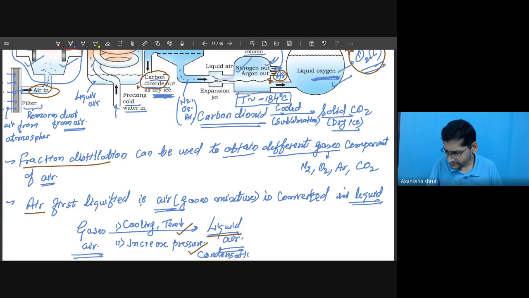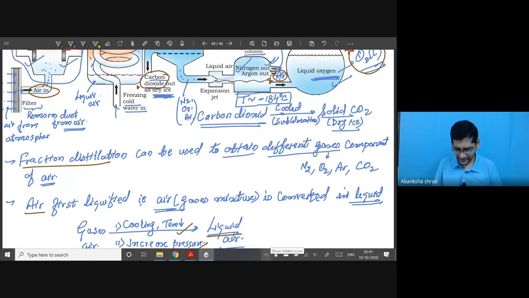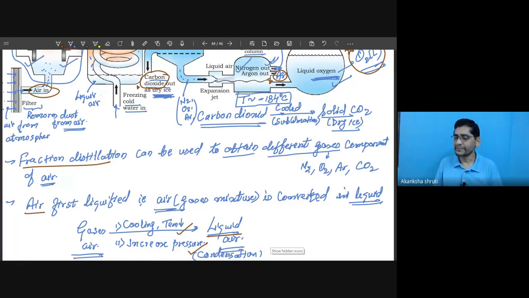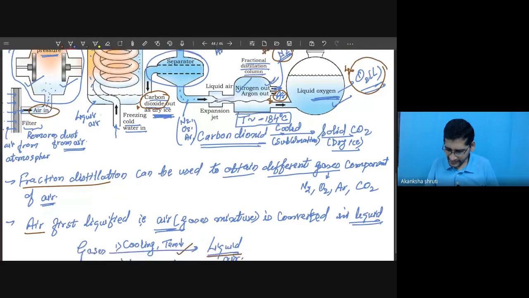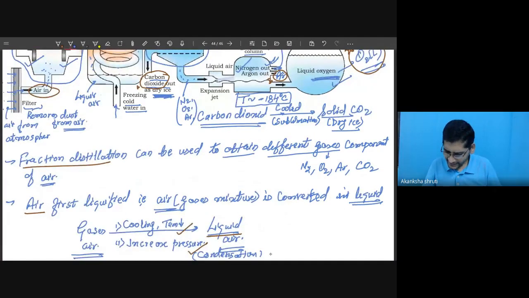Condensation. During condensation itself, we are getting the dry ice separated with the help of a separator. Here is the separator. Okay, student? And then when this liquid air is allowed to expand